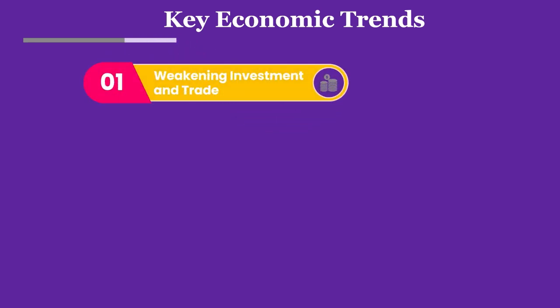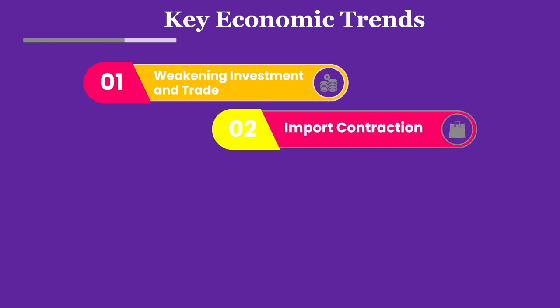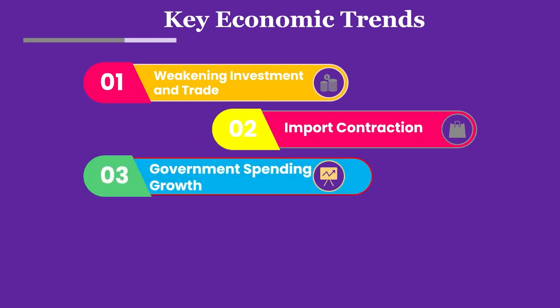The first trend is the slowdown of capital investment, which reflects a lack of business confidence and challenges in demand recovery. There are also import contractions, indicative of reduced domestic demand, lower industrial activity and subdued investment sentiment. The third thing is private consumption growth. Robust household spending signals resilience in consumer demand, driven by improving urban consumption and service sector performance.